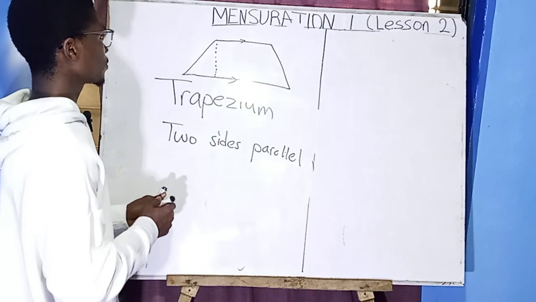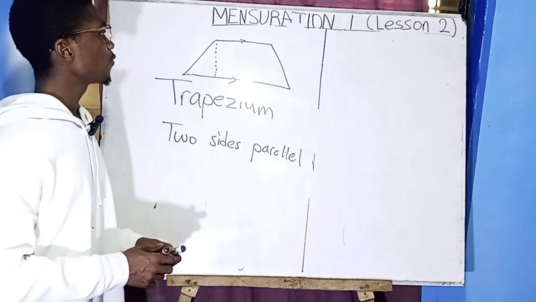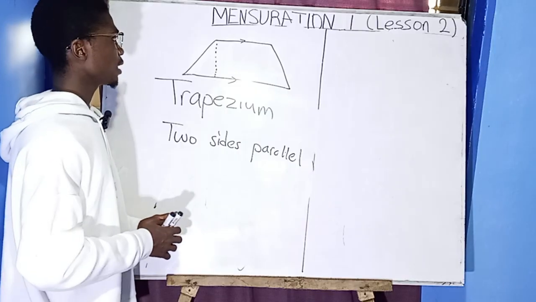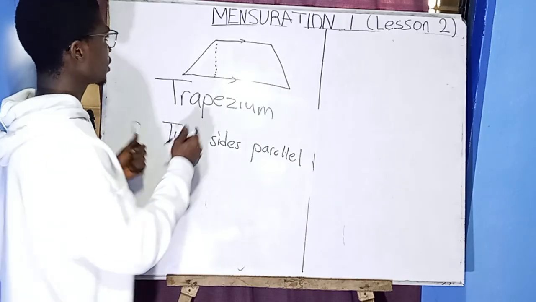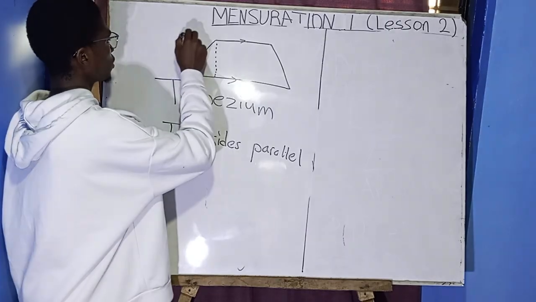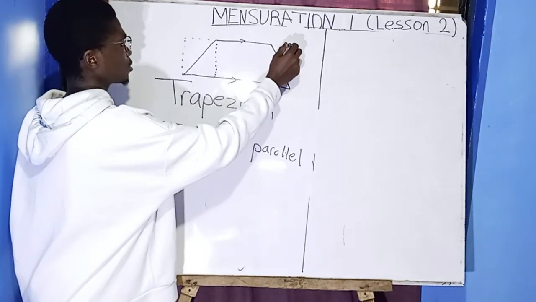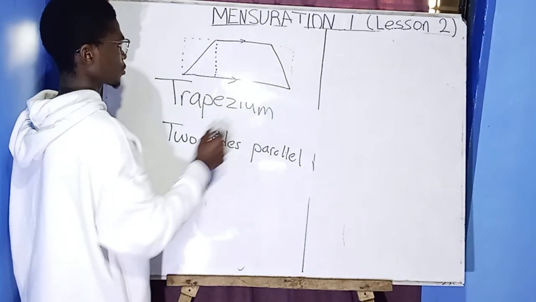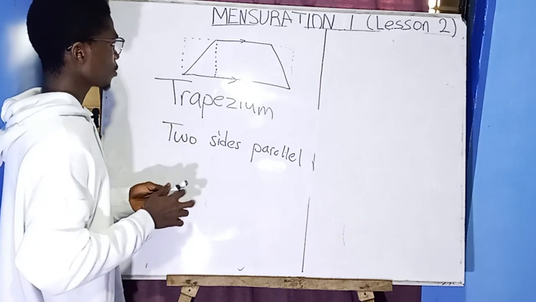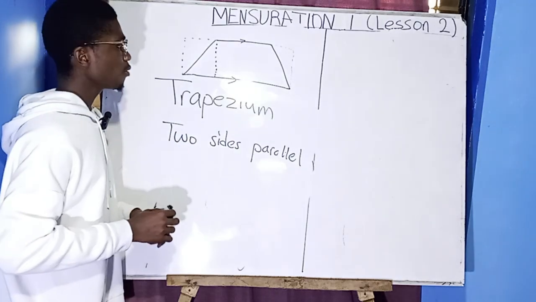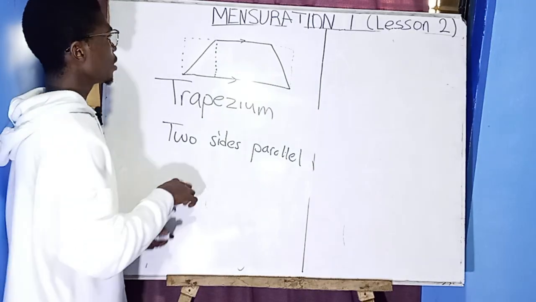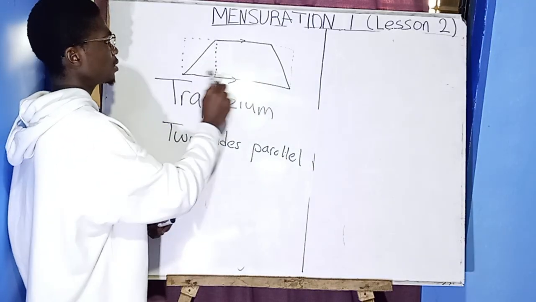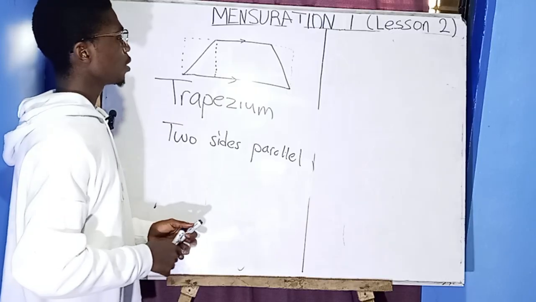So this one also comes from the rectangle. Can you see it? A trapezium also comes from a rectangle.